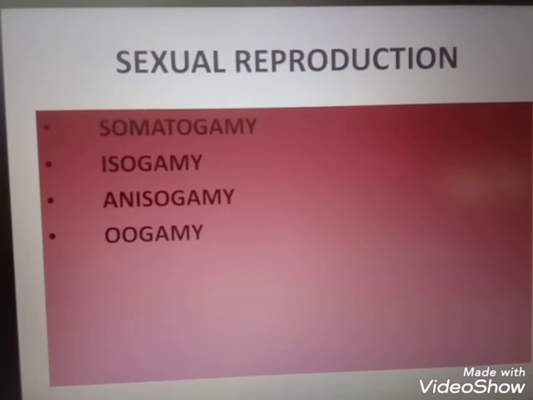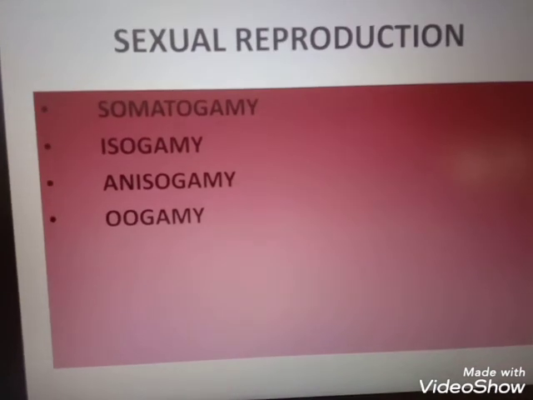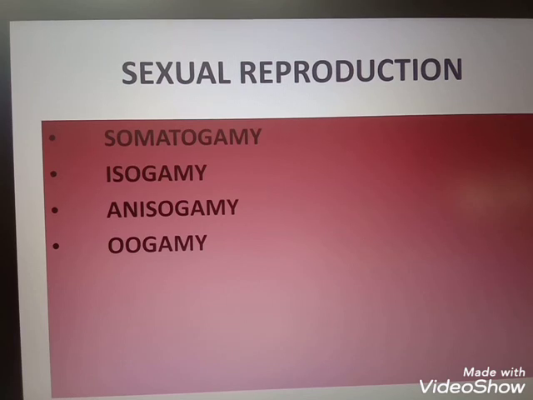Just the opposite of isogamy is anisogamy. Anisogamy means the fusion of gametes that are different in either physiological or morphological features. The example for this anisogamic fungus is Rhizopus, R-H-I-Z-O-P-U-S. Clear?